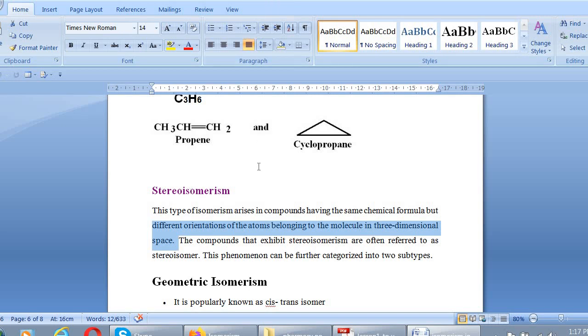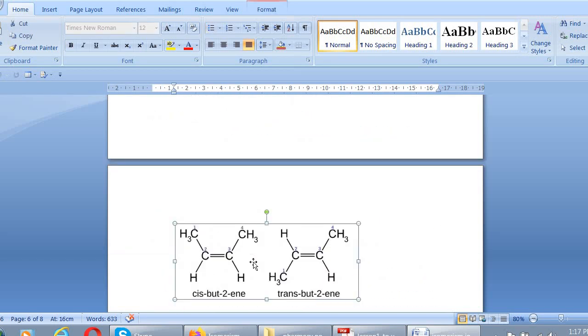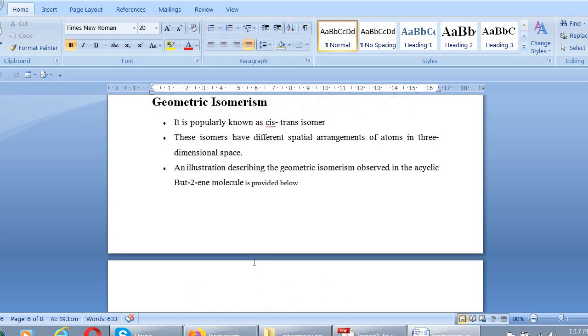As I have discussed, stereoisomerism is of two types, of which the first one is geometrical isomerism. Geometrical means cis or trans geometry. What is geometrical isomerism? Geometrical isomerism is also known as cis-trans isomerism, and the phenomenon is known as cis-trans isomerism. It is popularly known as cis-trans isomer. What is a cis-trans isomer? It has the same molecular formula but different spatial arrangement in three-dimensional space.